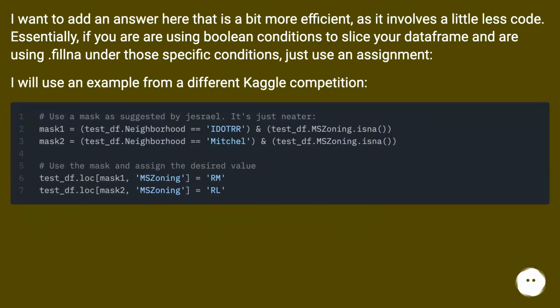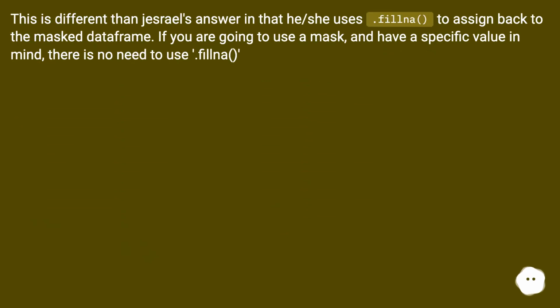I want to add an answer here that is a bit more efficient, as it involves a little less code. Essentially, if you are using Boolean conditions to slice your DataFrame and are using .fillna under those specific conditions, just use an assignment. I will use an example from a different Kaggle competition. This is different than Jezrael's answer in that she uses .fillna to assign back to the masked DataFrame. If you are going to use a mask and have a specific value in mind, there is no need to use .fillna.